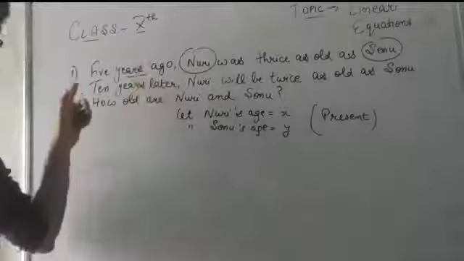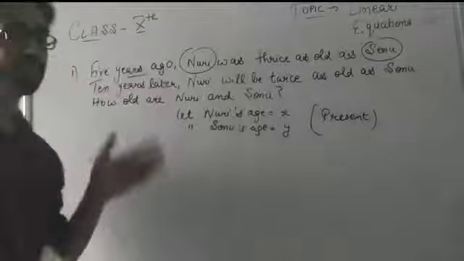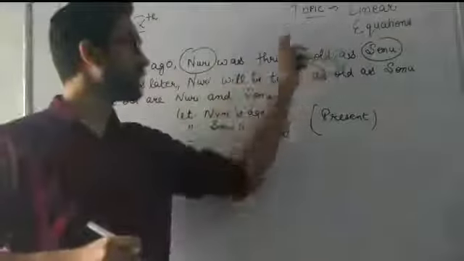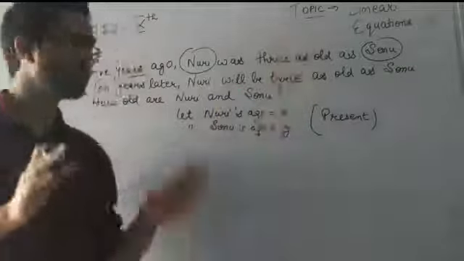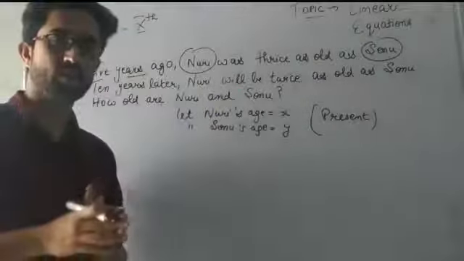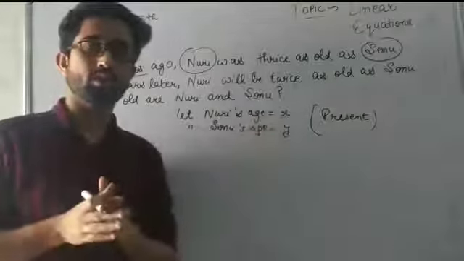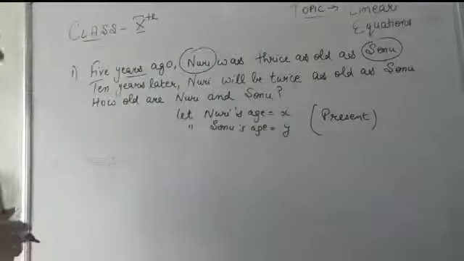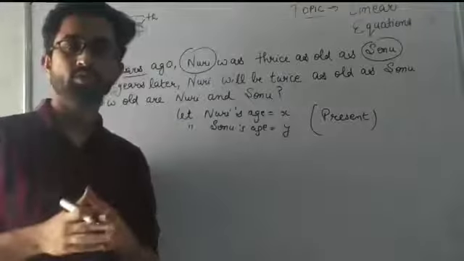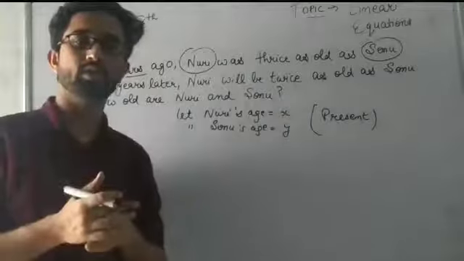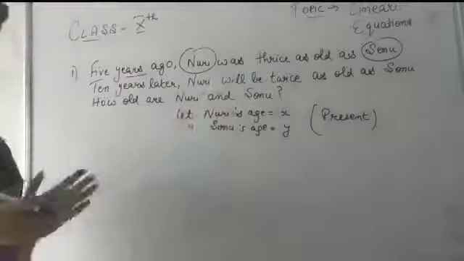Next, let's see according to the question. 5 years ago, ago means 5 years back, Nuri was thrice as old as Sonu. So just forget about this once. Let me ask you a question. If today's age is X, then what could be the age of that person 5 years ago?